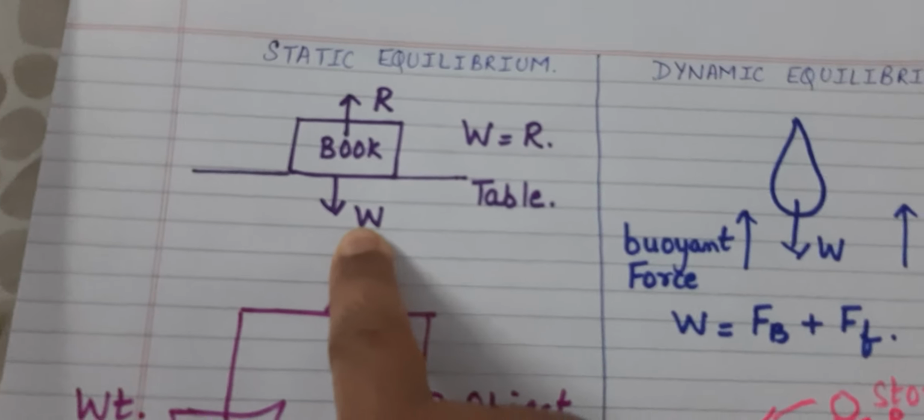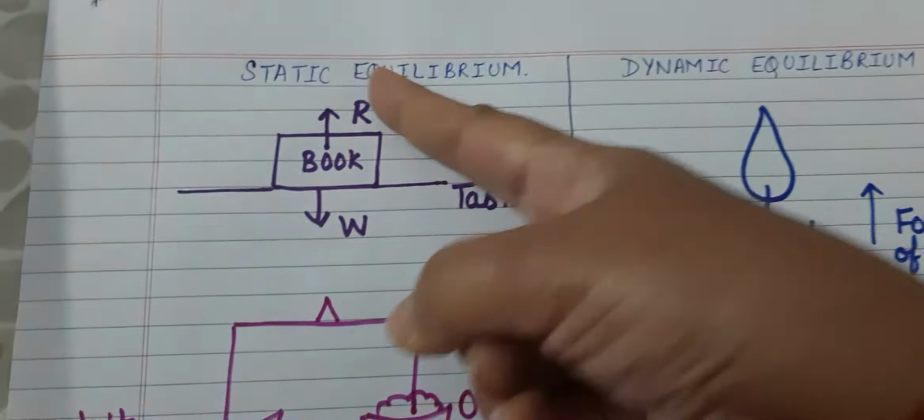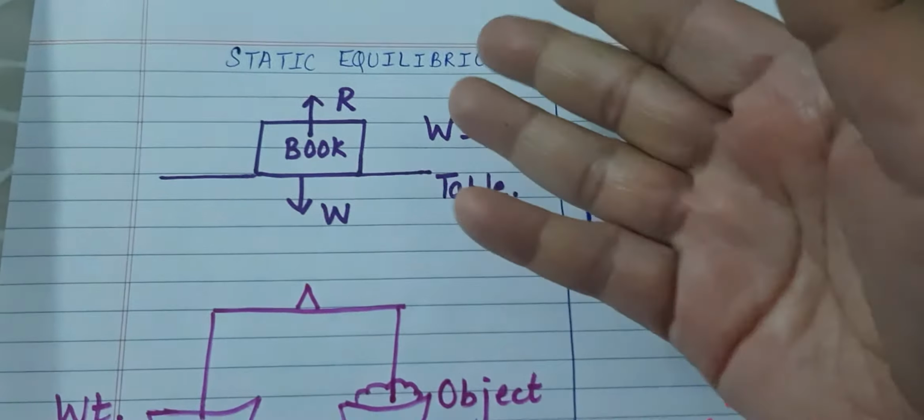Why is it in static equilibrium? When I drag it to the corner of the table, still it is in static equilibrium. Now, no, it falls down. Why does this happen? When the book is lying on the table, the weight of the book is acting in the downward direction, which is counterbalanced by the reaction force of the table below it.